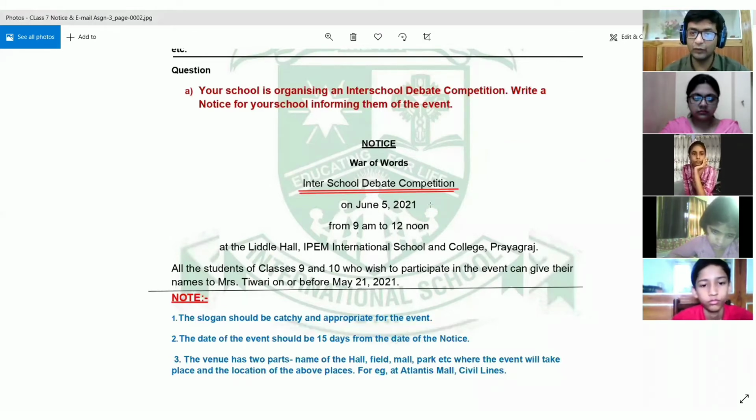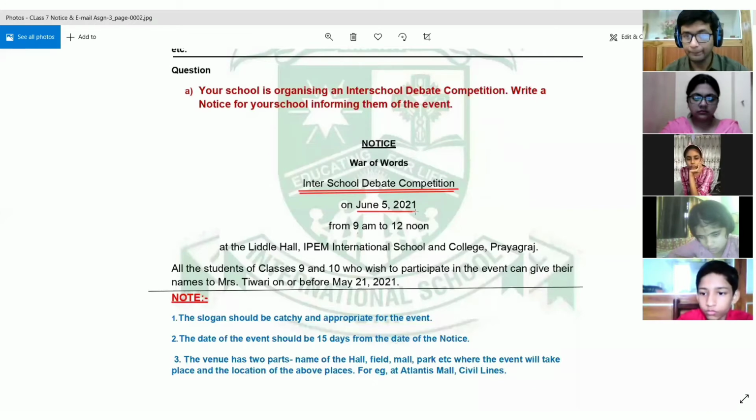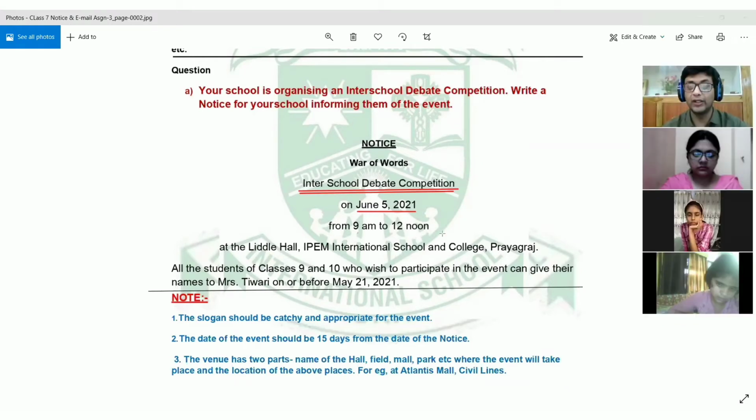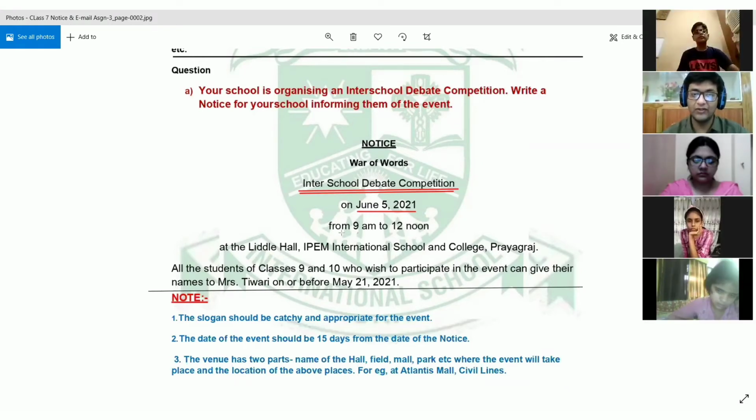And you can see the format is almost similar to the format that we use in letters, right? It is June 5, 2021. Then you have to write the time from when it is going to start and its concluding time. So here we have mentioned that it is going to start from 9 a.m. and it will continue up till 12 noon.